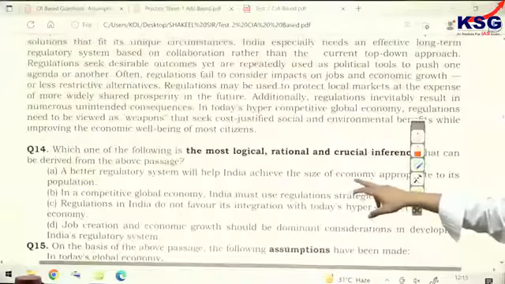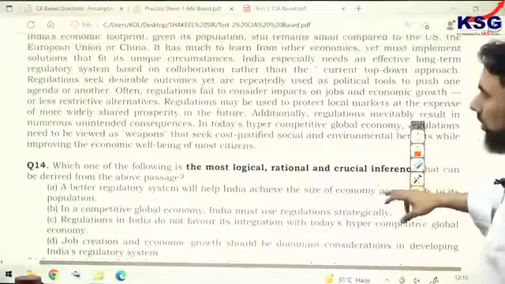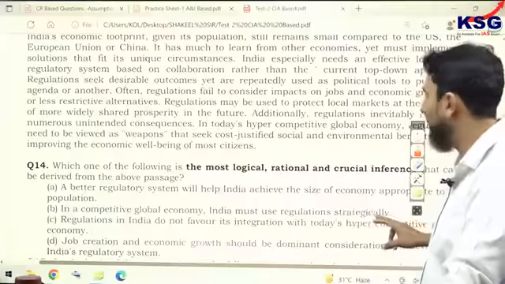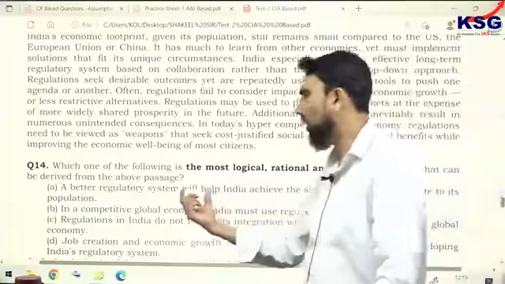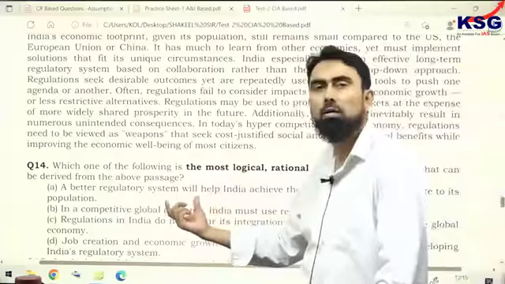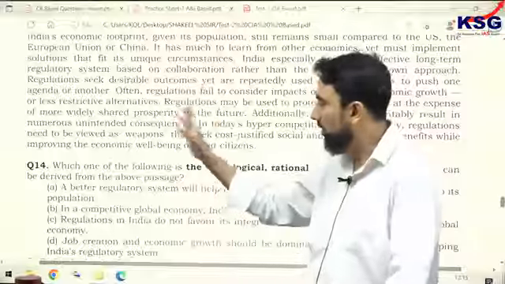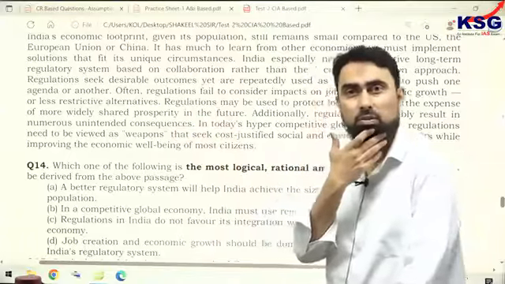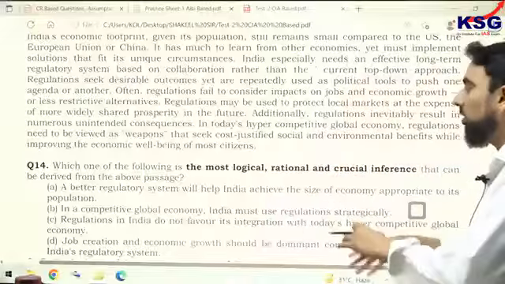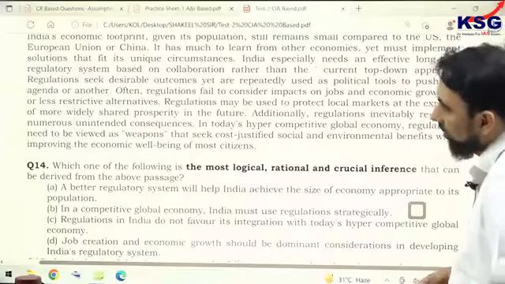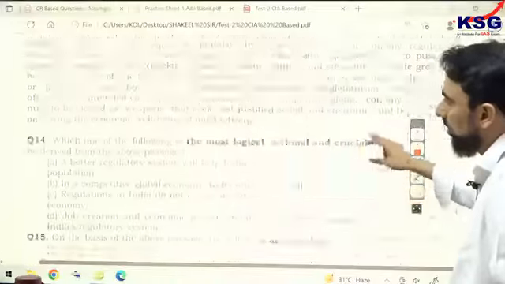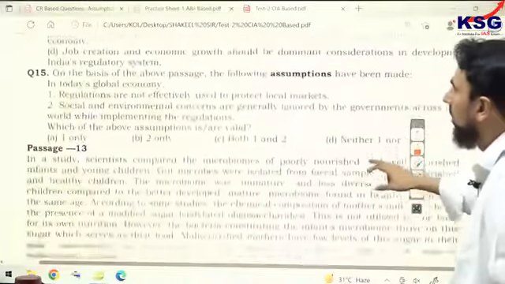I must tell you that in option A, there is a loophole. It says a better regulatory system will help India achieve the size of economy appropriate to itself. So how do we assure that it will help, right? It may or may not. But as the author has said, a better regulatory system is required. But what else is required along with it? Or is the regulatory system the only thing that will achieve the size of economy? That's why option A is not chosen, because it does not have sufficient data.